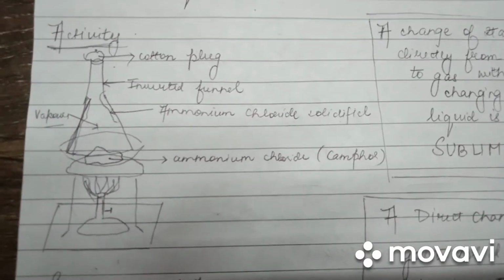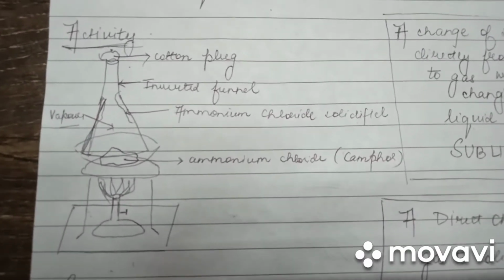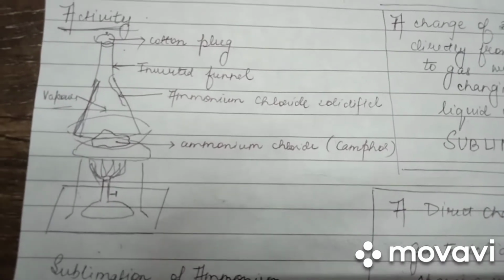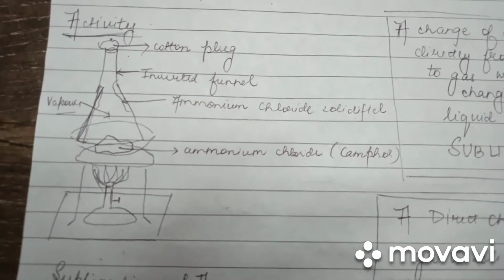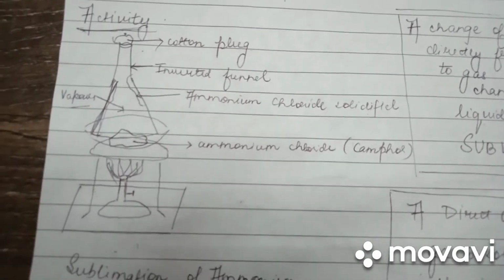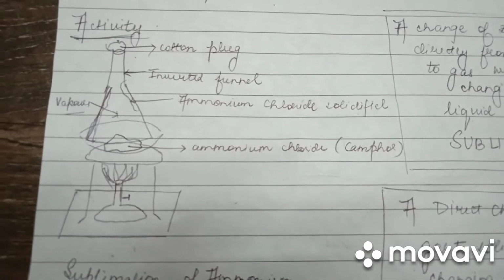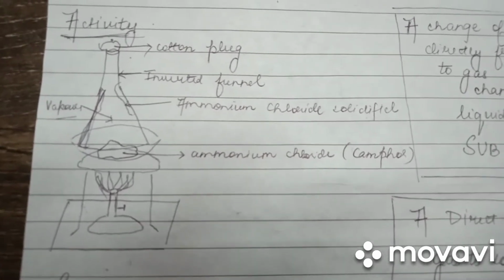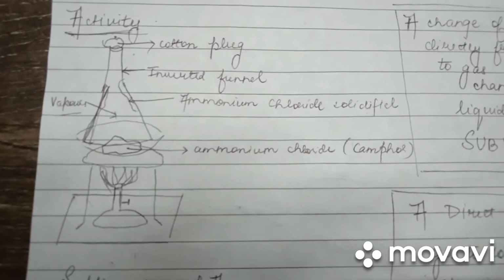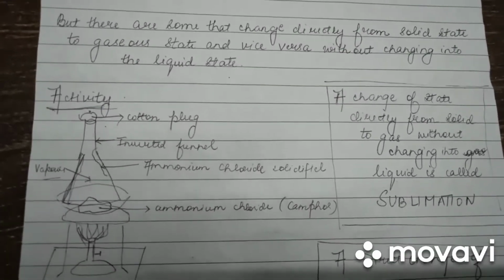Here we have an apparatus which consists of a stand and a burner, a china dish which consists of ammonium chloride, also known as camphor, and an inverted funnel on top of the china dish with a cotton plug stuck to the end of the funnel. Now when the china dish is heated from beneath, what do we observe?